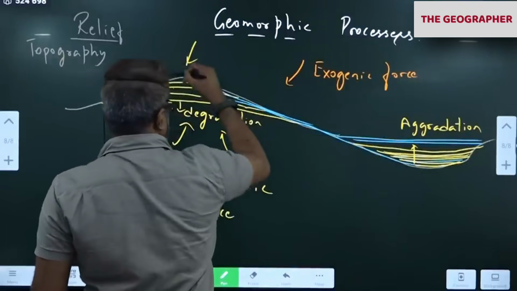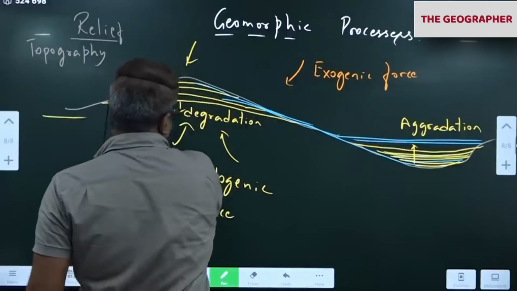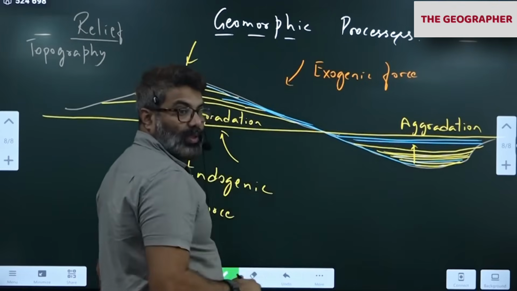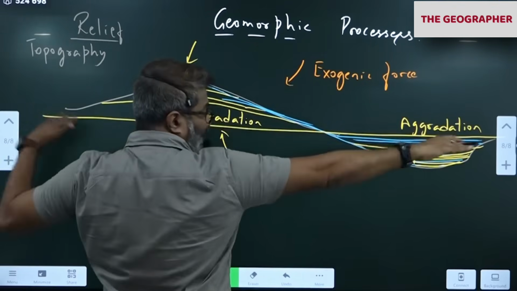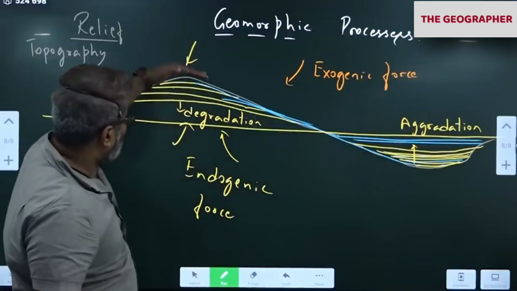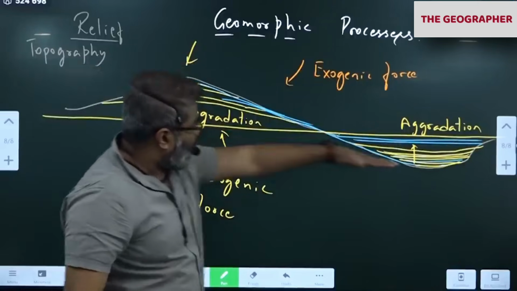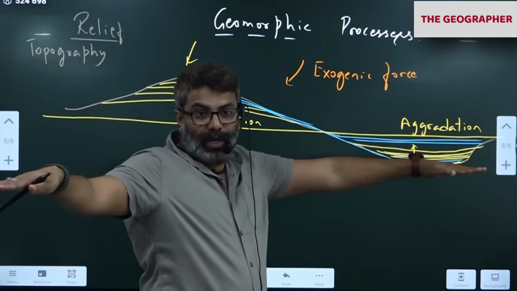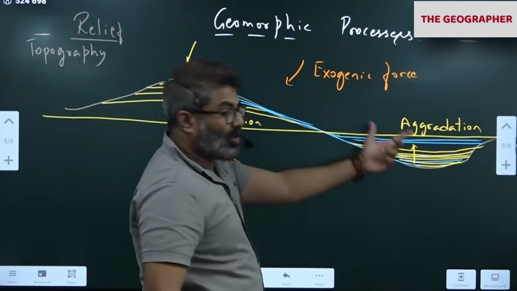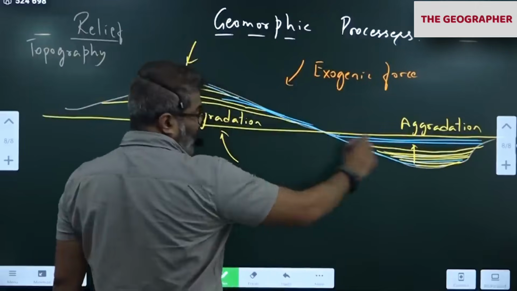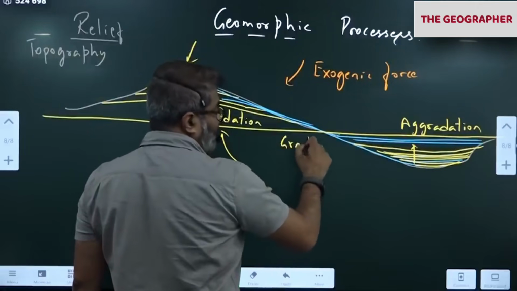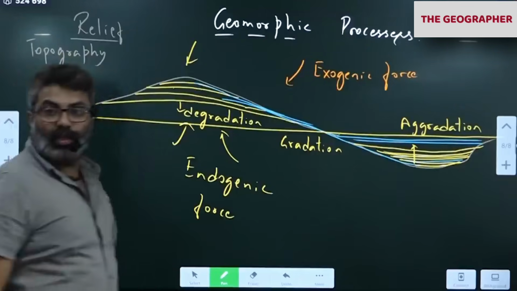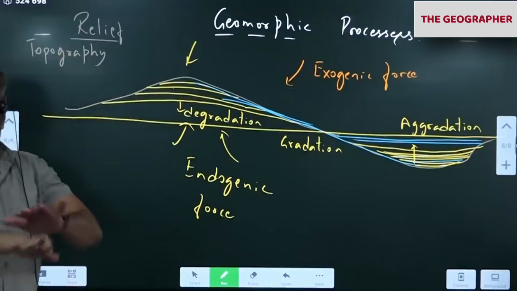Here, degradation will take place till when? Till the entire earth surface comes to the same level as this surface. So one fine day it will stop. Everything will stop, because slowly it is coming to this level. Slowly here also it's filling up to this level. So once everything becomes flat, this also stops. This final surface is called gradation. Gradation of the earth's surface.